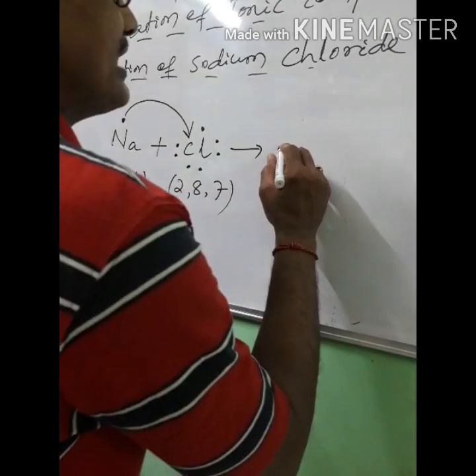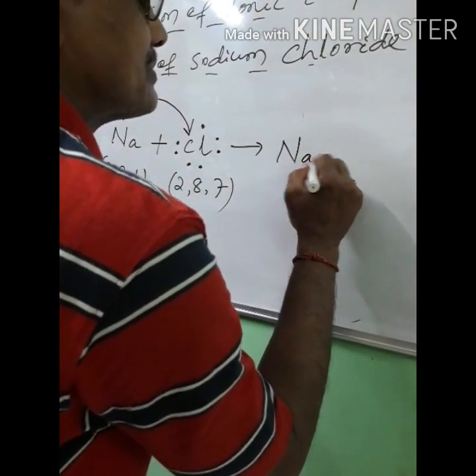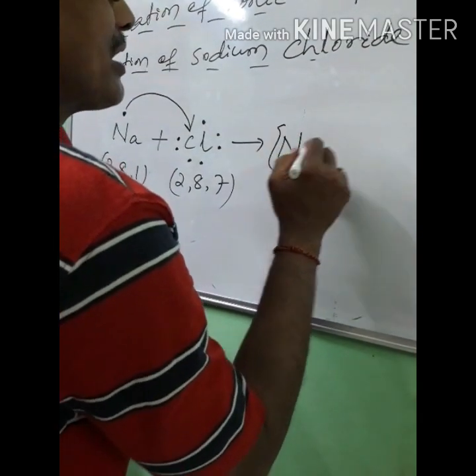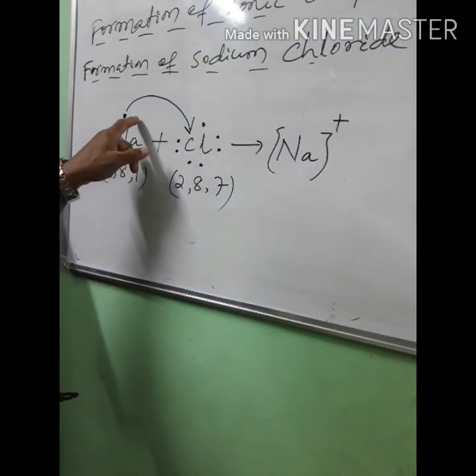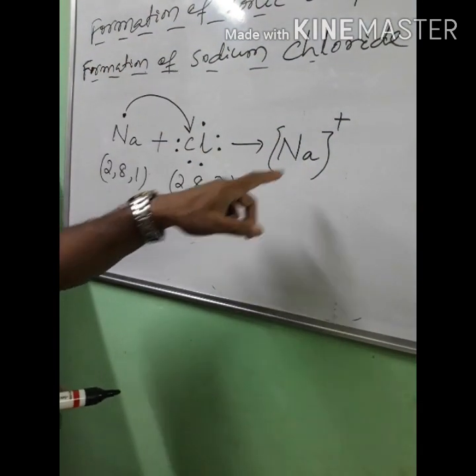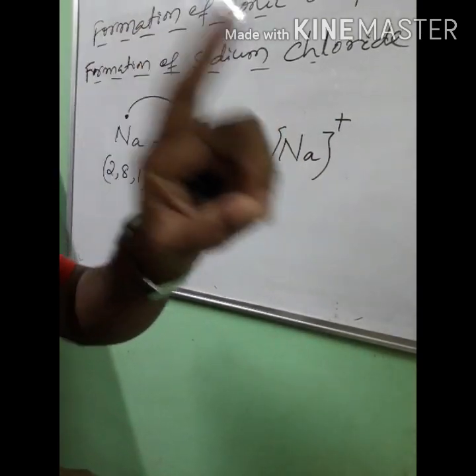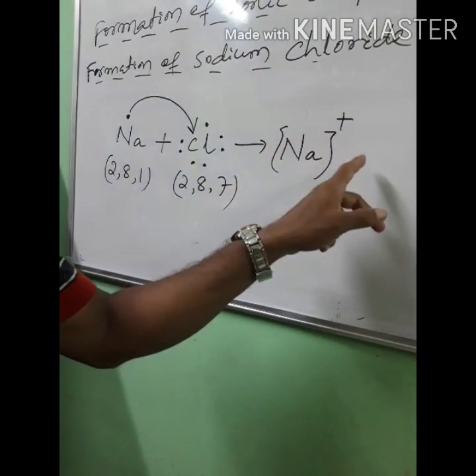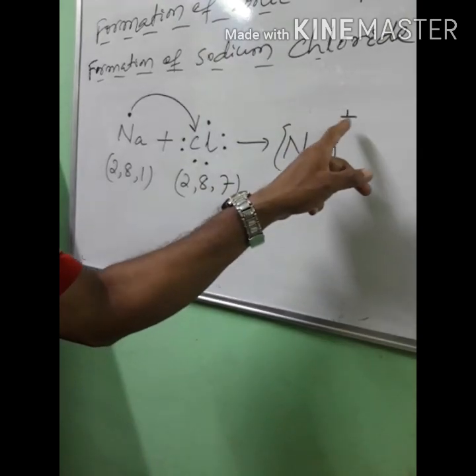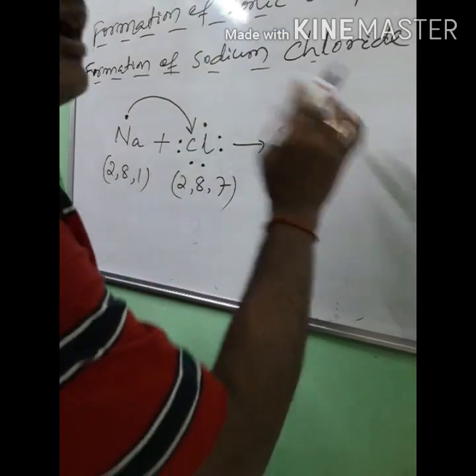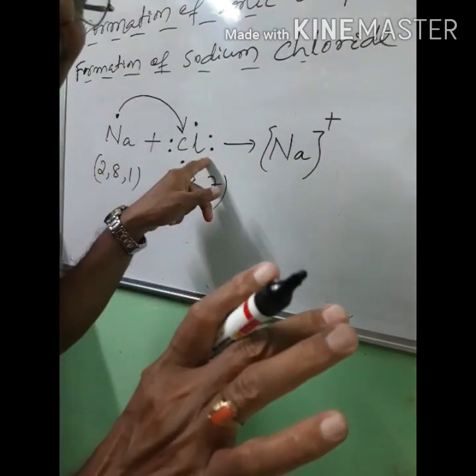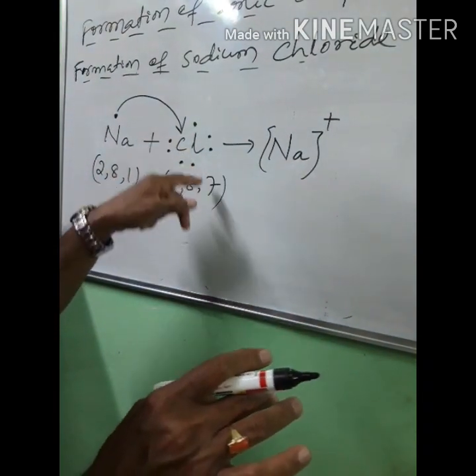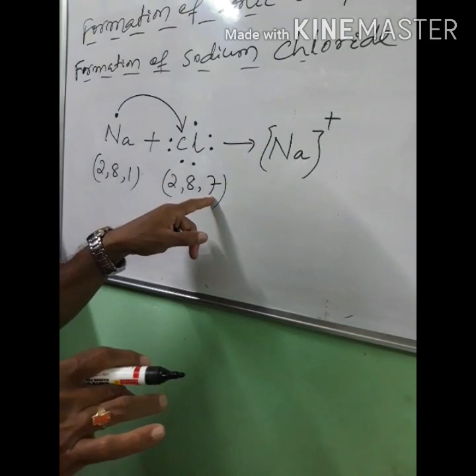So sodium will donate 1 electron to chlorine. Let us write sodium, plus, because sodium will donate 1 electron to chlorine. So there is a lack of 1 electron, meaning a surplus of 1 proton, a surplus of 1 positive charge. So that gives Na plus. And chlorine will accept what? 1 electron, because here the valence electrons are 7.